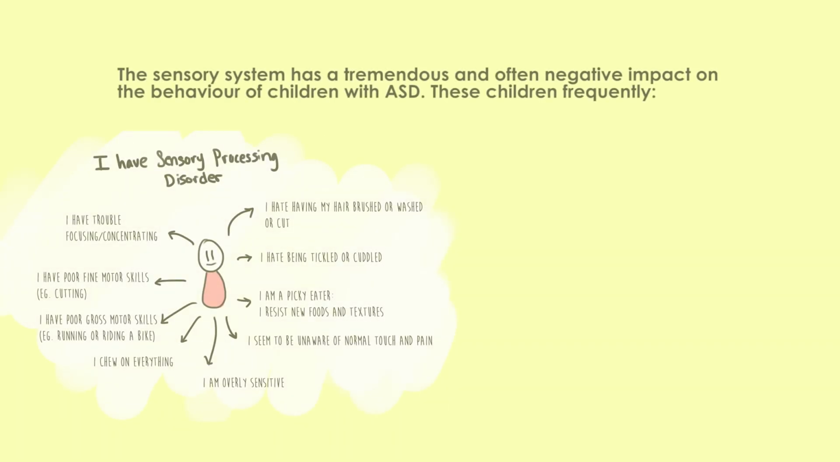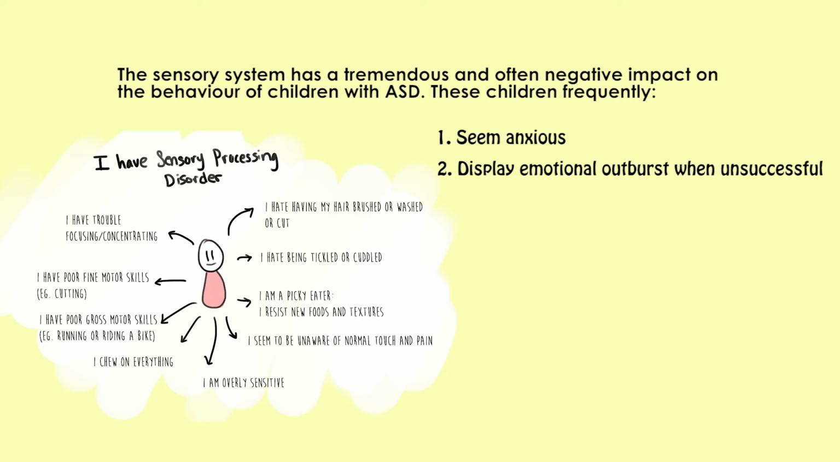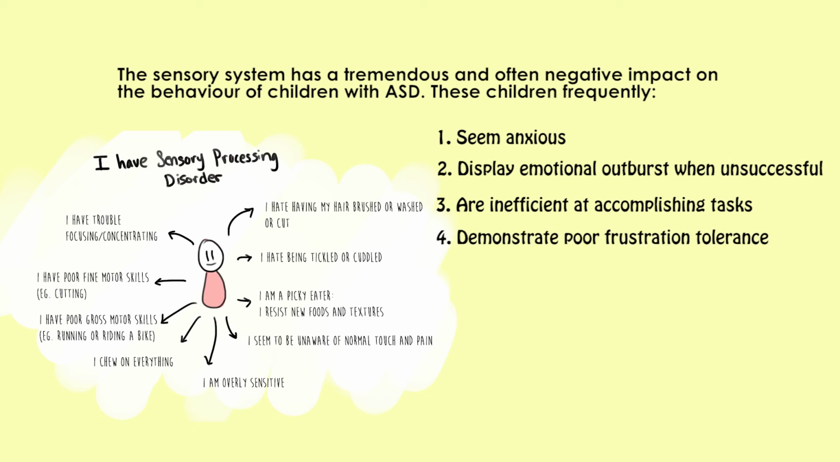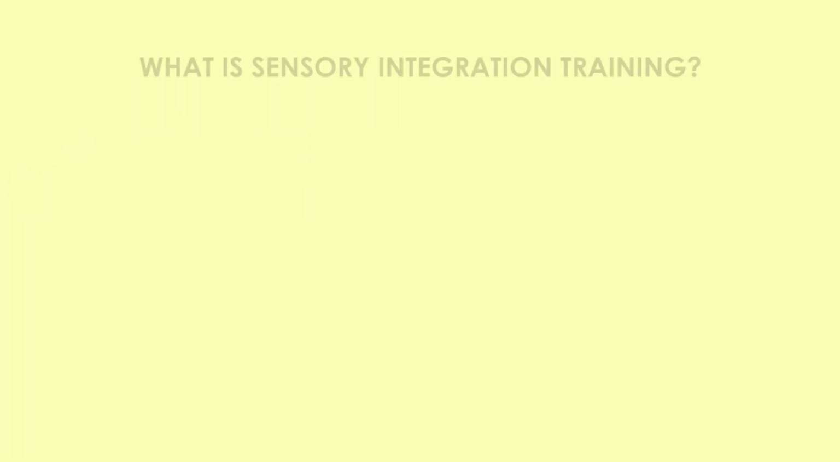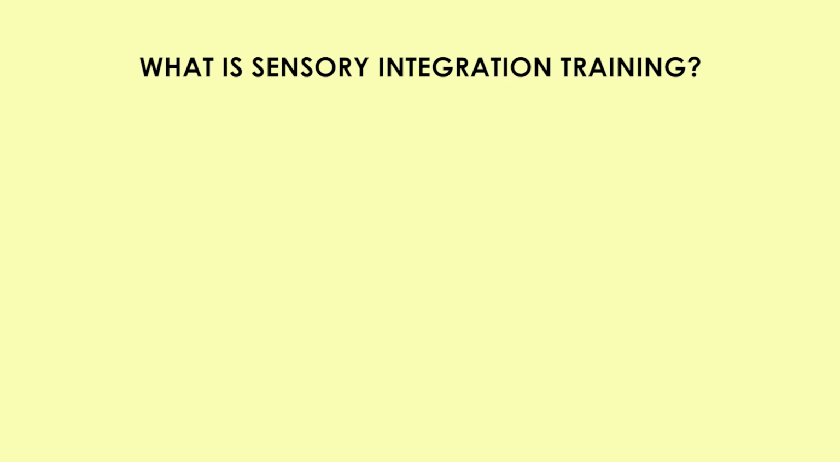The sensory system has a tremendous and often negative impact on the behavior of children with ASD. These children frequently seem anxious, display emotional outbursts when unsuccessful, are inefficient at accomplishing tasks, and demonstrate poor frustration tolerance. So, what is sensory integration training?